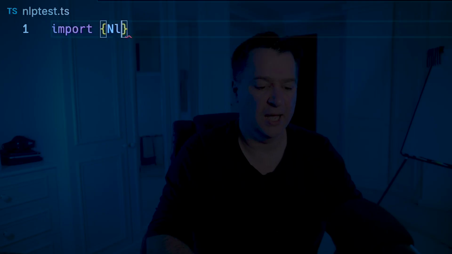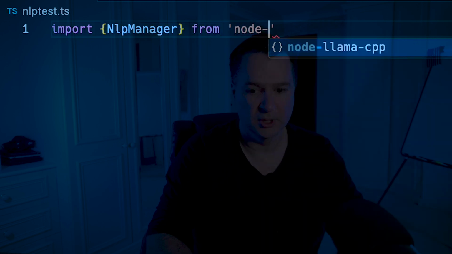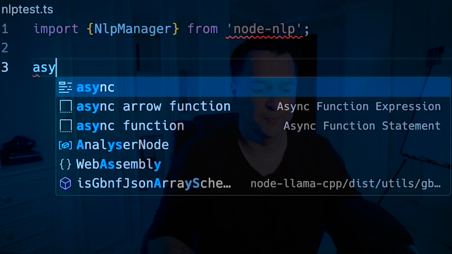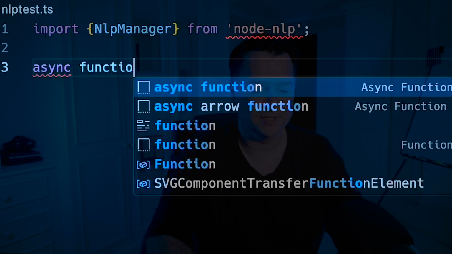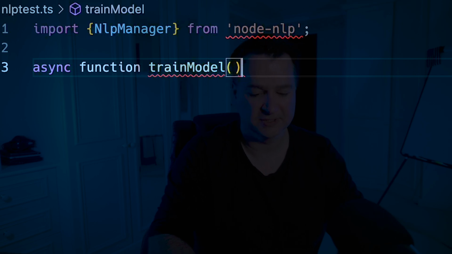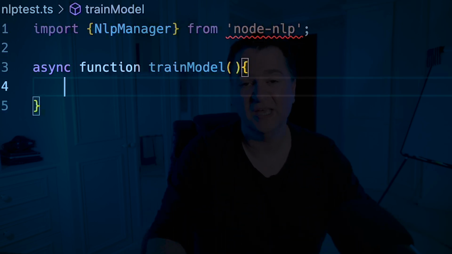So I'm going to do NLPManager as my import, and that's going to be from node-nlp. Okay, so now that I've got the import done, I need to create myself a little function called trainModel. This is the first thing that we are going to do: feed all of those variations of what time is and then train that underlying model.